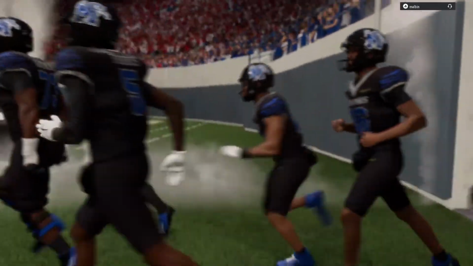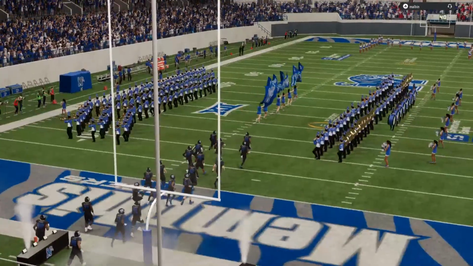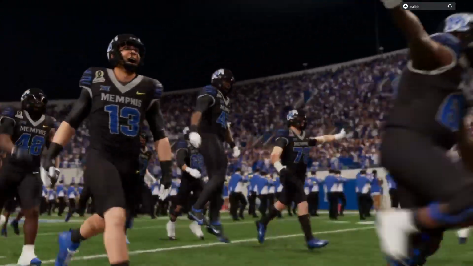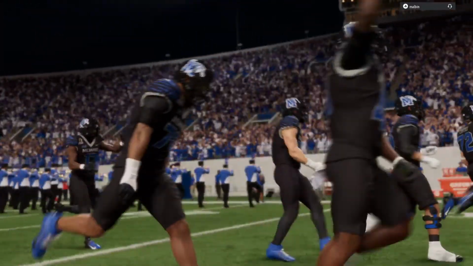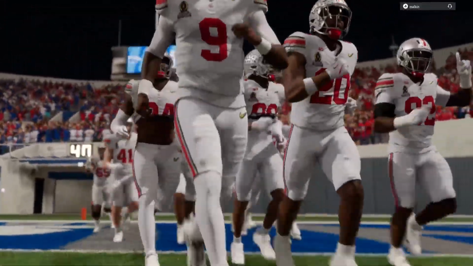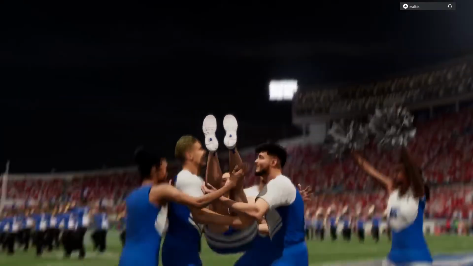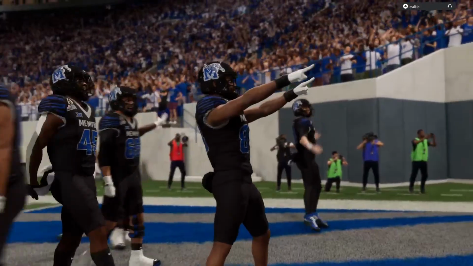As we'll see the number 12 seed in this playoff, the Ohio State Buckeyes, taking on the number 5 seed in the playoff, the Memphis Tigers. For EA Sports College Football, I'm Chris Fowler, joined by Kirk Herbstreit. The playoff is here, and let's not wait any longer. Let's get this going.